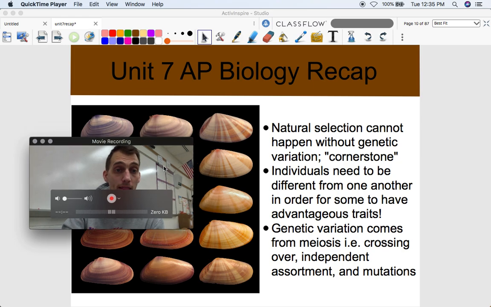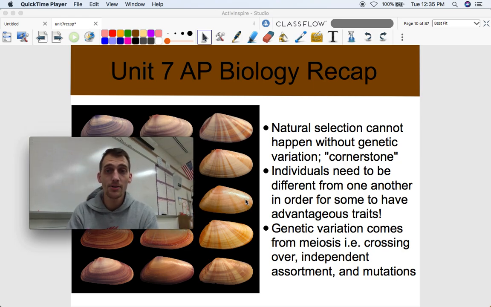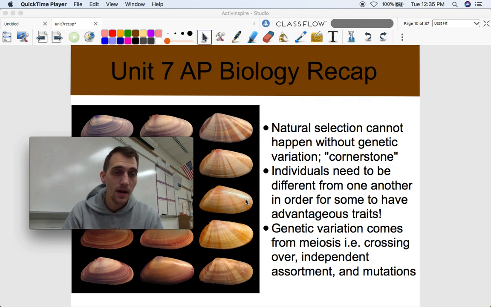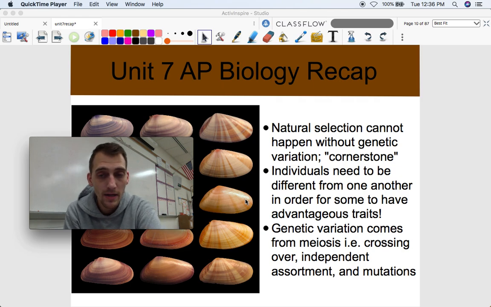But here's the thing, all right, that first corner in that picture, it says natural selection cannot happen without genetic variation. It is what we call the cornerstone, all right? If everybody's the same, then nobody's special. Then nobody has an advantage. There's no individuals with a trait that's going to help them survive and reproduce better than anybody else, okay, because everybody's the same, all right? I'm pretty sure there's sci-fi movies based off of that premise. But as I put here, individuals need to be different from one another in order for some to have advantageous traits. That's a big topic that we're going to come back to in 7.12.